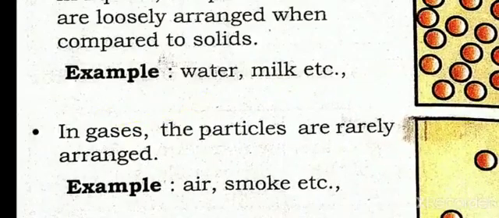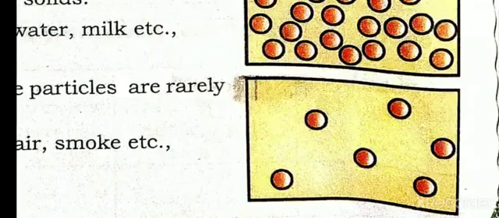In gases, the particles are rarely arranged. Example: air, smoke, etc. To see how the particles are arranged in a gas, you can see this picture. They are rarely arranged. The particles are very far away.